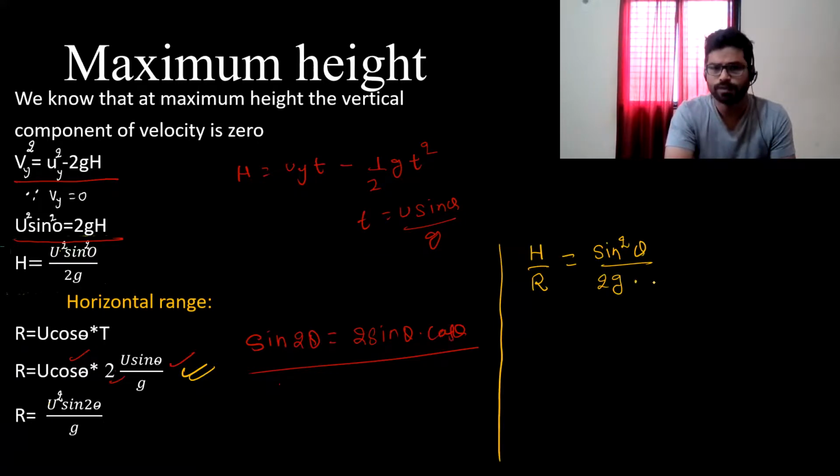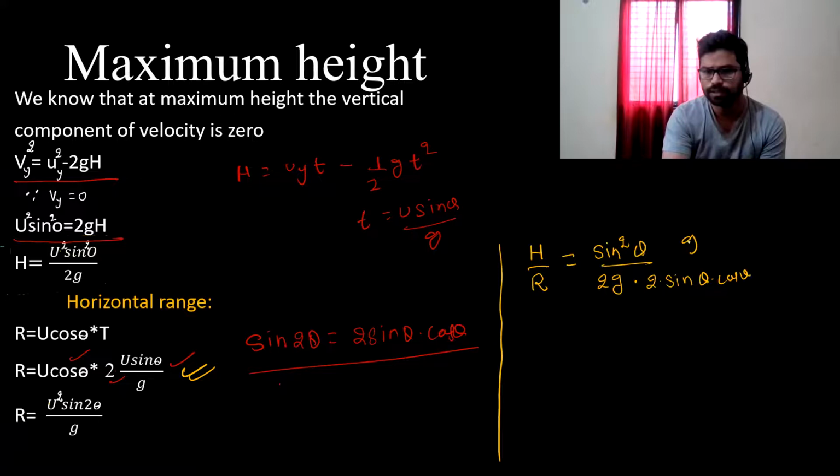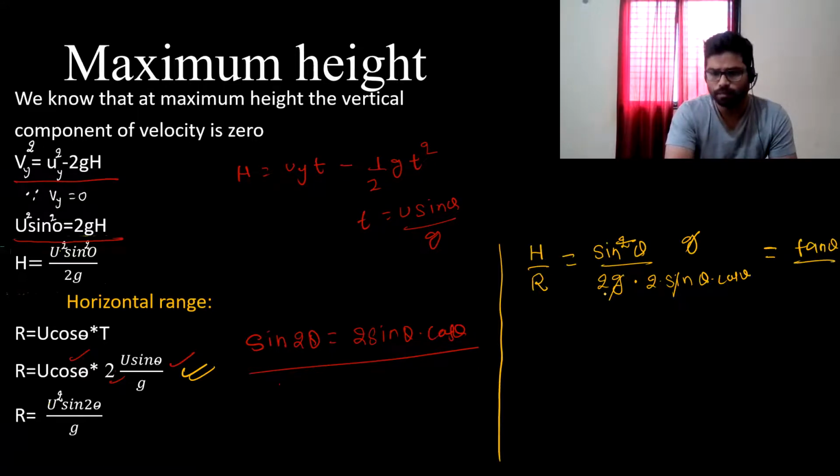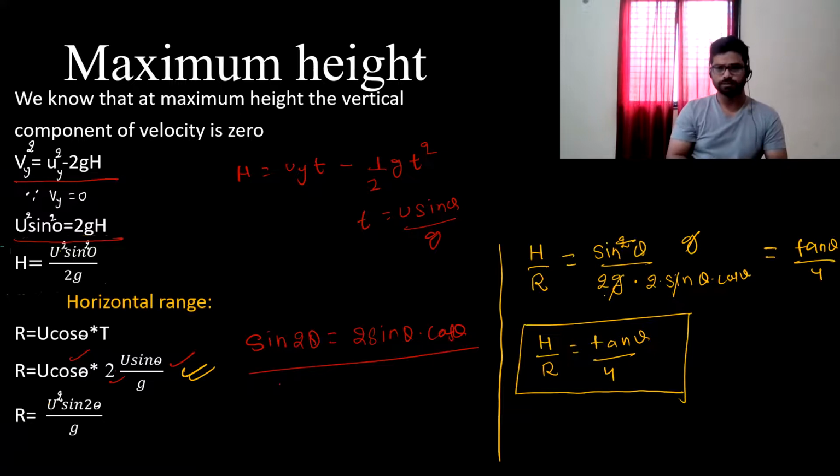In the denominator, we have 2 times sin theta cos theta upon g. This g again gets cancelled out. This sin theta will get cancelled out. So I have tan theta, sin by cos, upon 2 into 2, 4. So we have this important result: H upon R is equal to tan theta upon 4. This is also one of the equations which the examiner is going to ask you in different kinds of questions. So H upon R is tan theta upon 4.